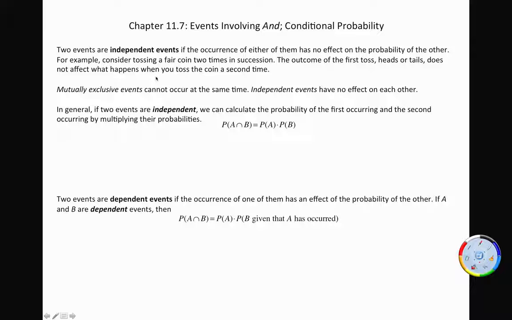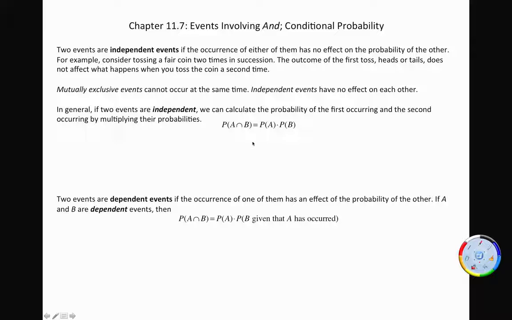The repeated toss of a coin produces independent events because the outcome of one toss does not affect the outcome of others. Mutually exclusive events cannot occur at the same time. Independent events have no effect on each other. So in general, if two events are independent, here's the formula for their probability, right? We're going to multiply the probability of the first one times the probability of the second one. The AND rule, right? This is for an AND probability,